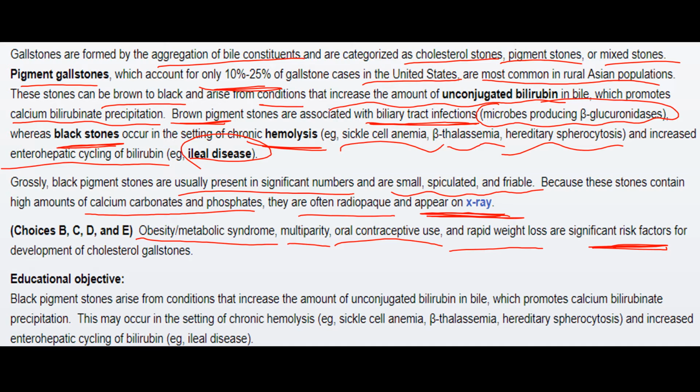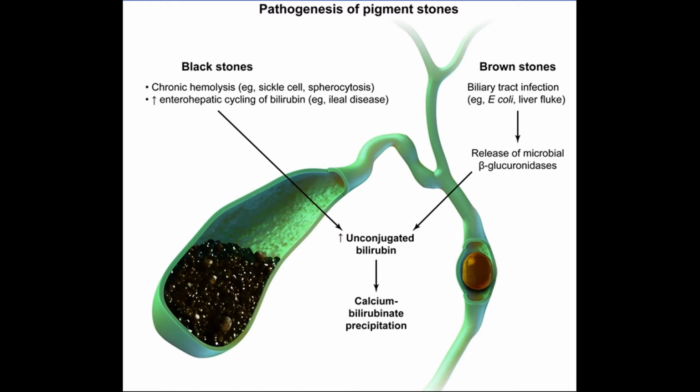In summary, the black pigment stones arise from conditions that increase the amount of unconjugated bilirubin in bile, which promotes calcium bilirubinate precipitation, and they may occur in the setting of chronic hemolysis, for example sickle cell anemia, beta thalassemia, or hereditary spherocytosis, and in conditions where there is increased enterohepatic cycling of bilirubin due to some ileal disease. Now, this slide demonstrates the pathogenesis of pigment stones.